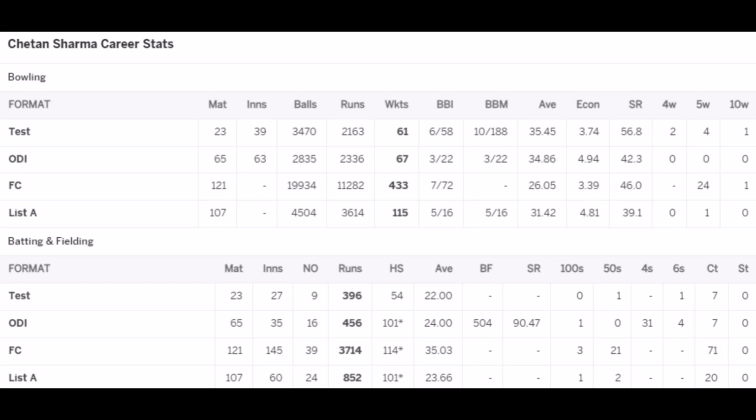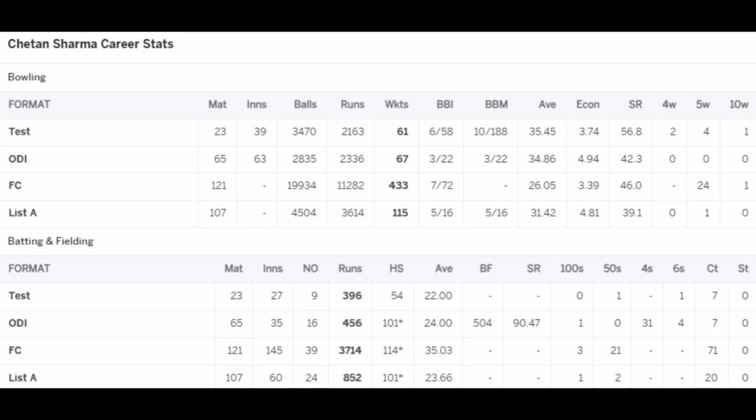His highest ODI score of 101 not out against England at Kanpur in the MRF World Series Nehru Cup 1999 helps India to win the match by 6 wickets. Without any doubt, Chetan Sharma was declared man of the match in that ODI. He hits 1 century in his entire ODI career along with 4 sixes. As a fielder, he took 7 catches.